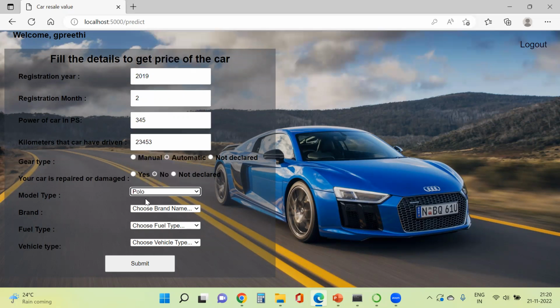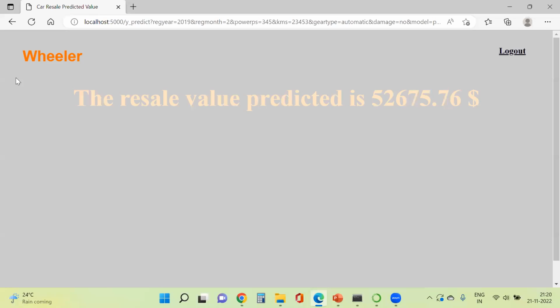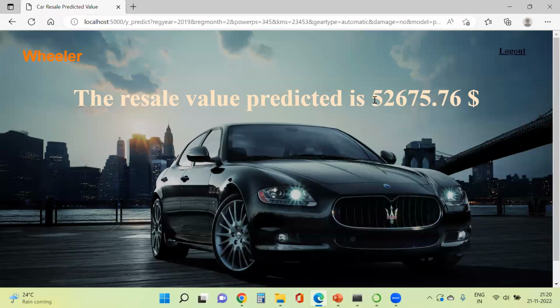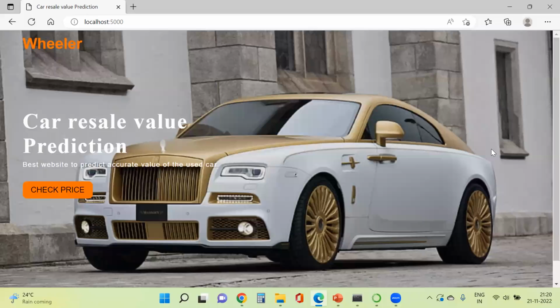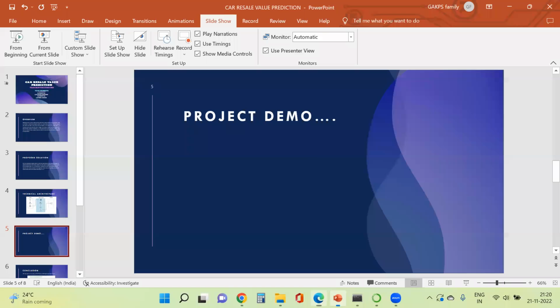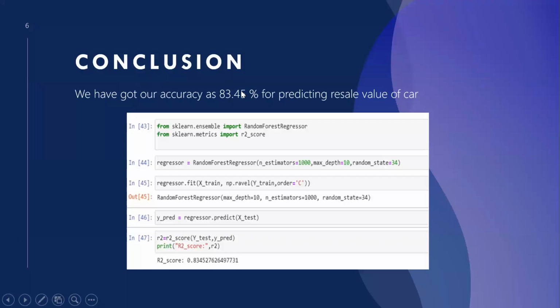Now I'm entering the model. Now, when the user clicks the submit button, it will be redirecting to the result page. Here the result is calculated with the help of the random forest regressor algorithm. Now, when the user clicks logout, it will be redirecting to the home page. So this is our project. And now let's see about the conclusion part.